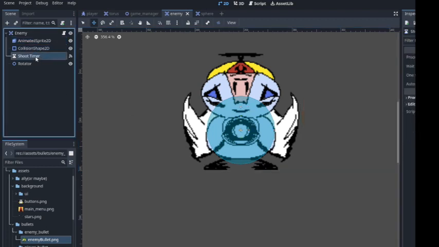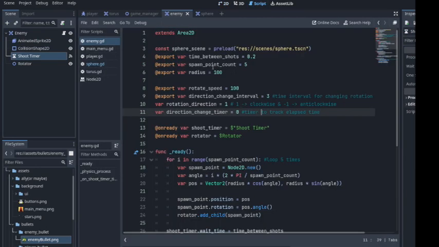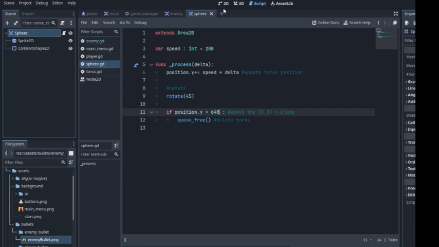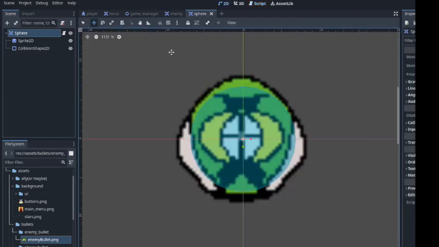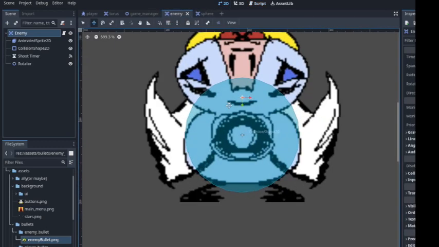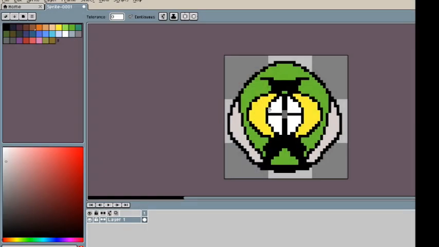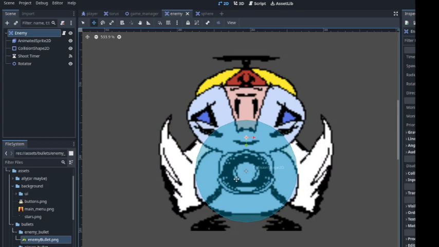We have the same properties, and I made the spear as my projectile for the enemy because it has a belly which kind of looks like a spear, so why not? I made it as a sprite in Libresprite. I don't think you guys can see the inspector, my bad, but it's pretty much the same thing I did.